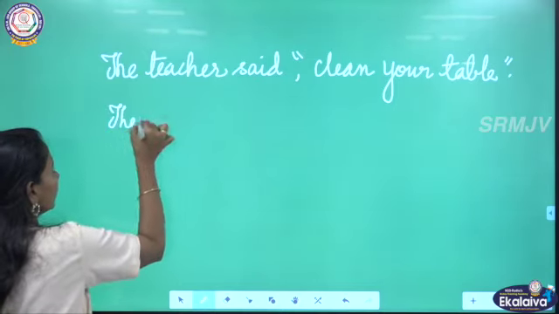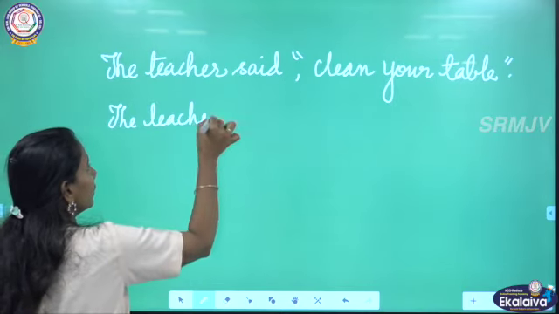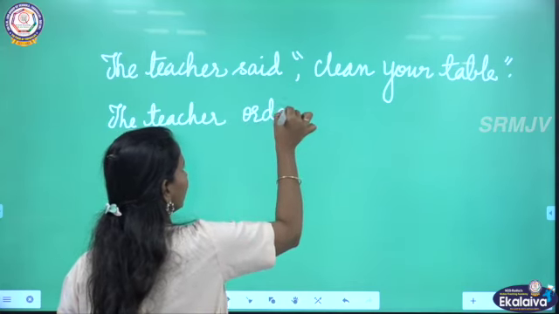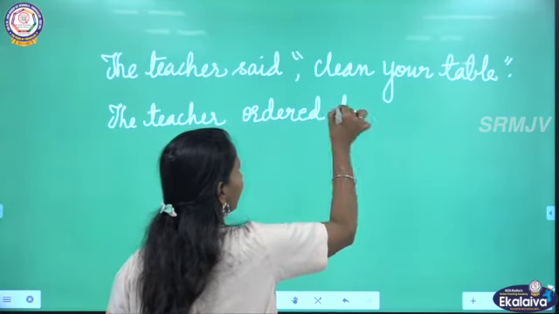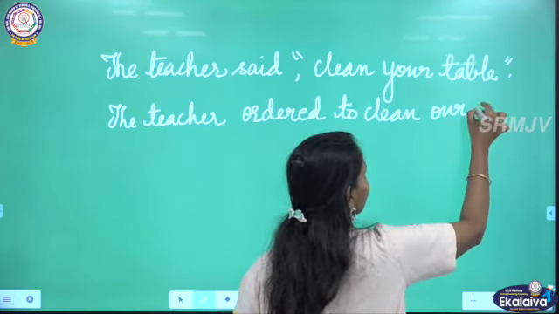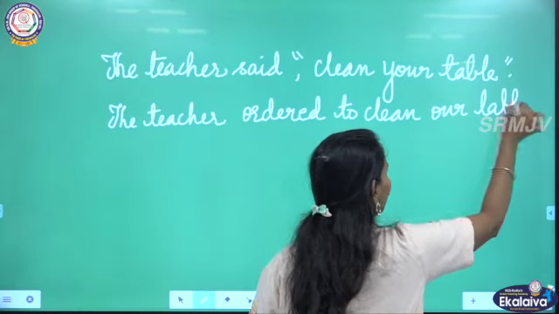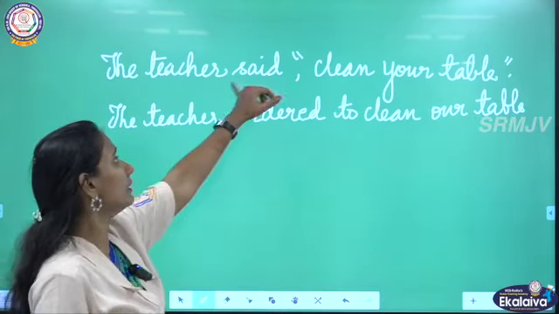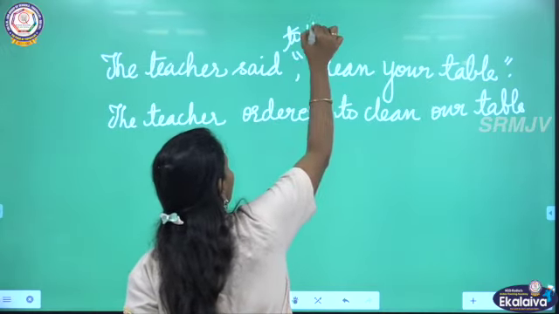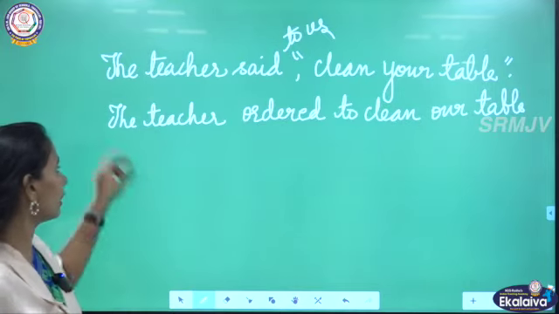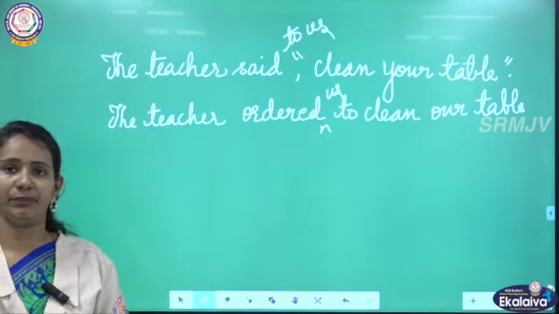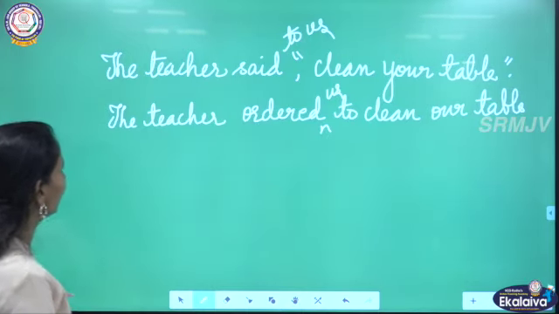The teacher ordered to clean our table. If in case there is a listener given here, the teacher said to us, "Clean your table," you can write the teacher ordered us to clean our table. Okay, children? One more example.